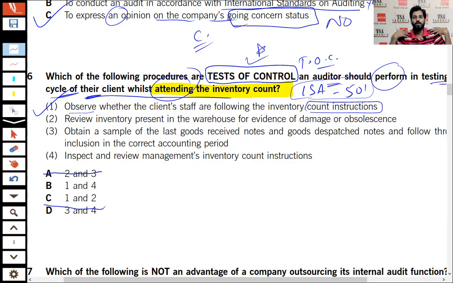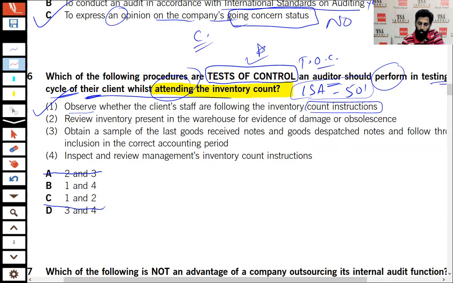For example, I am the head of the management, and I gave the instructions to my staff to count the inventories like that, either perpetual or periodic, whatever. And you are the auditor, you visited there and you are observing whether the counting instructions are being complied with or not. Providing the instructions to the accounting staff is actually the control, and checking whether it has been followed or not is the test of control. So that means option one is correct, and at the same time option A and D are eliminated.